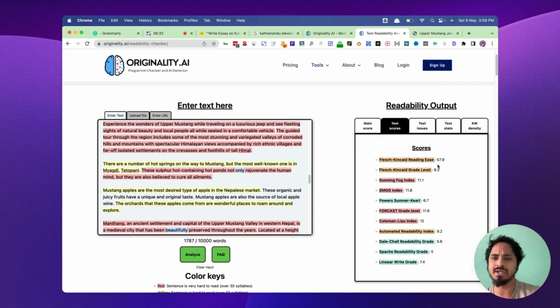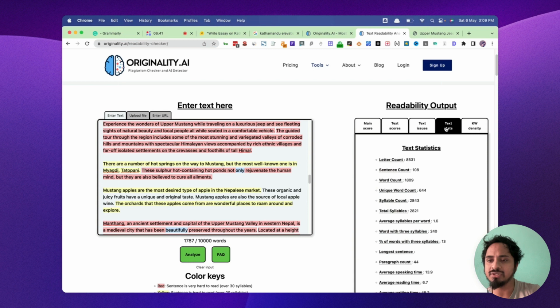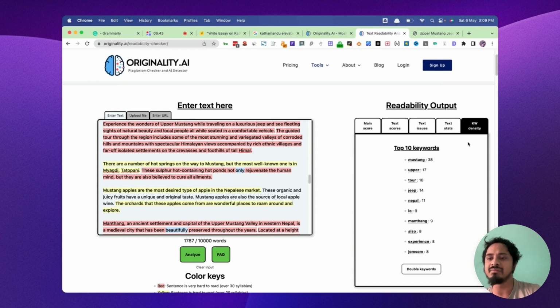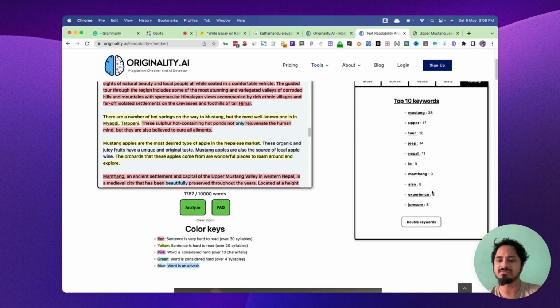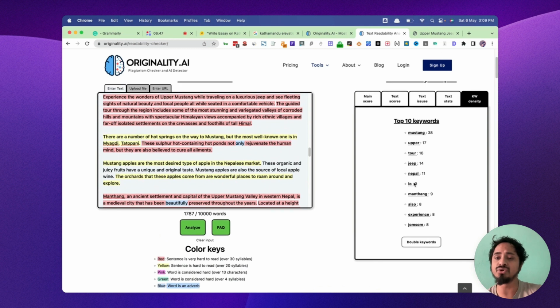The other score, okay, the reading is 57, grade level 9.3. Okay, text issues, there is no issue. So you can check all these stats and probably revise. Also, guys, this gives an interesting thing, a keyword density as well. So how many times is Mustang mentioned? 38 times. Upper is mentioned 17 times. So we can easily look at the keyword density information if you are onto that.